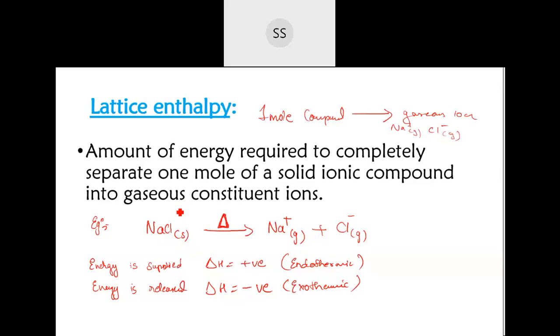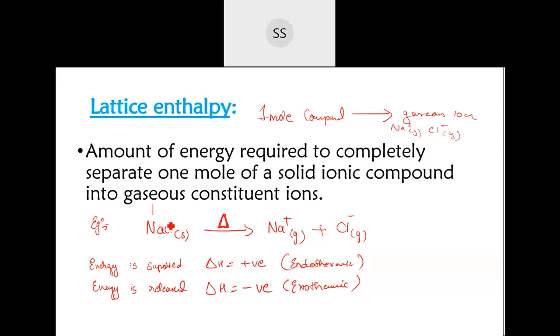If the reaction goes from left towards the right, it is going to be endothermic, because there is already a bond between sodium and chlorine with a force of attraction. If you are breaking that force of attraction, then you have to supply energy. They will not break by themselves unless there is an external force acting on them. Once the energy is supplied, they will break down. So the delta H value is going to be positive in this case.